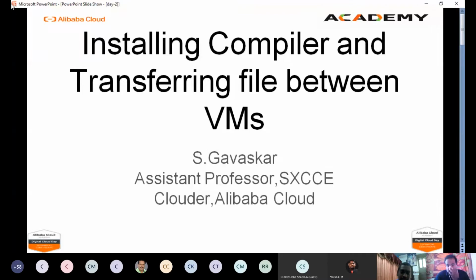Today, we are planning to discuss how we can install a C compiler in a virtual machine and how we can execute programs in that. Also, what is the procedure to transfer a file from one virtual machine to another virtual machine?